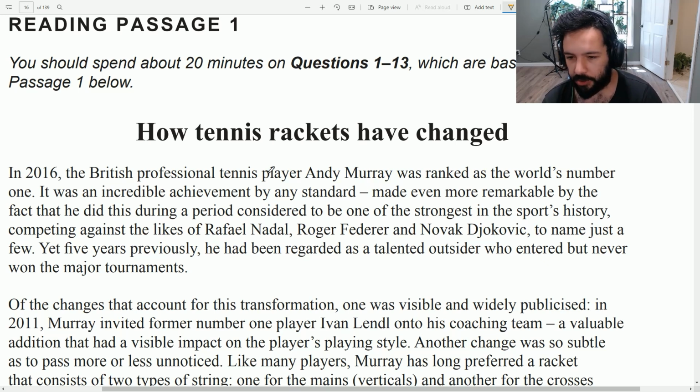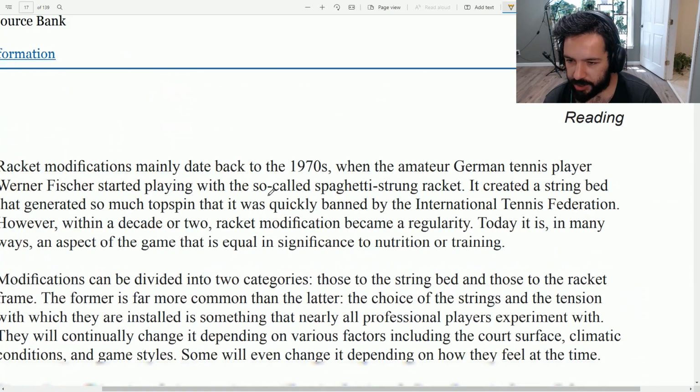You can also probably talk about different players, as you can see here, and the type of rackets that they use. So that's it. History of the rackets. When it says how they have changed, immediately you should think, okay, past, present. Now, let's go to the questions and see what we have.